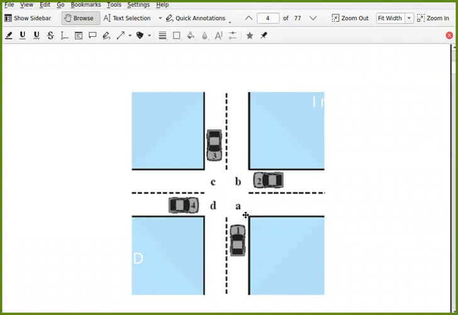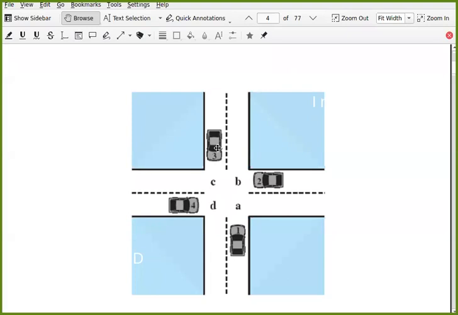Now I have used the word potential deadlock. This is not deadlock yet, because there is still a possibility that if at least two cars, for example 4 and 2, do not proceed further and stop at this point, and 3 and 1 proceed further, there won't be any deadlock in the future. They can easily go through this. Okay, so there is a potential deadlock.